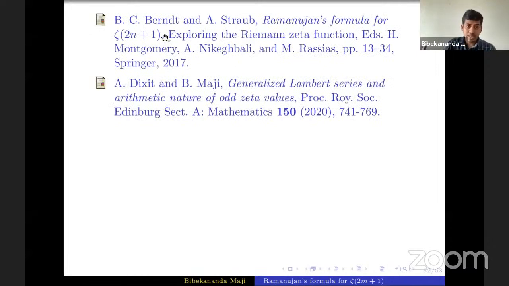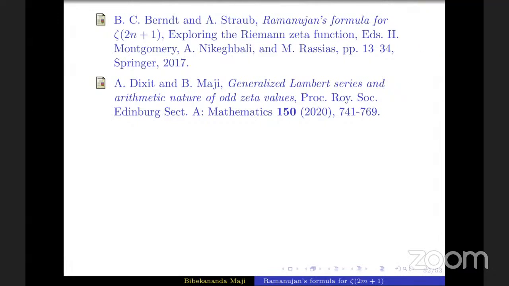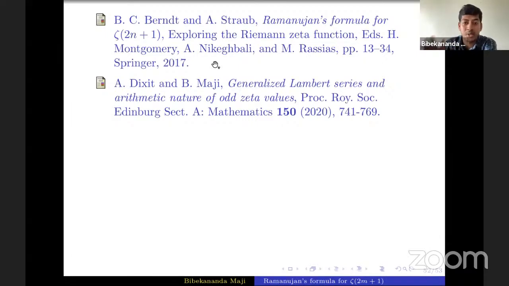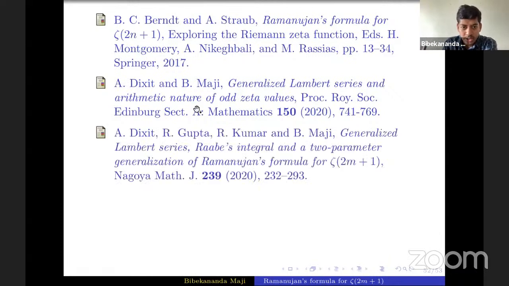One important thing I'd like to mention: Bruce Berndt once studied a generalized Eisenstein series, and from there he was able to derive Euler's formula for zeta(2m) as well as Ramanujan's formula for zeta(2m+1). So they are the branches of a bigger tree. It's not that they are not connected. There is a higher theory that connects Euler's formula for zeta(2m) as well as Ramanujan's formula for zeta(2m+1). So these are the papers.